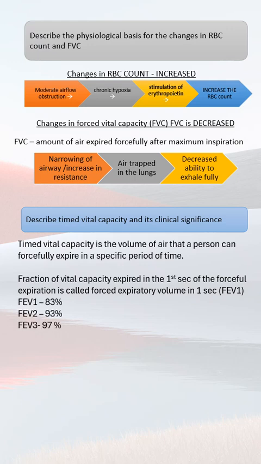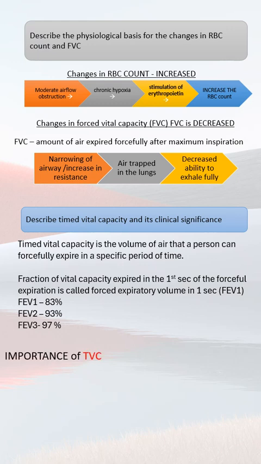That means 83% of the vital capacity is expired out in the first second. FEV2 is 93%. That means 93% of the air is expired out at the end of the second second, and FEV3 is normally 97%. That means almost all the air has been expired, only a few left, and at the end of the fourth second it is over.